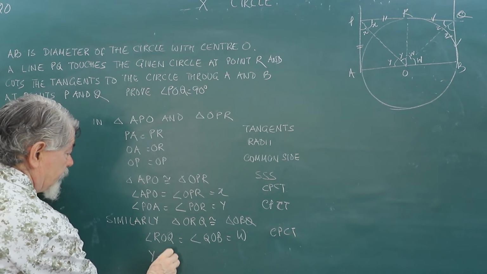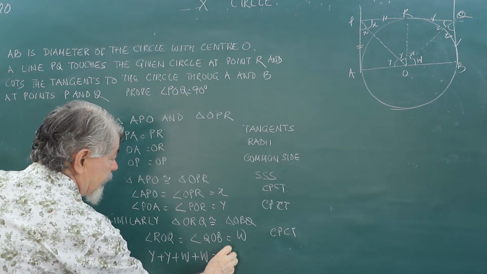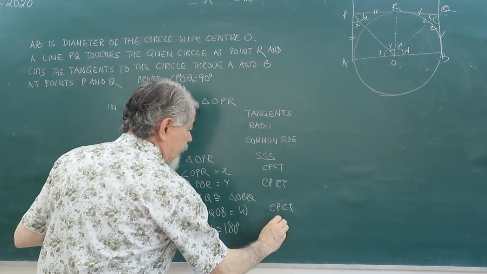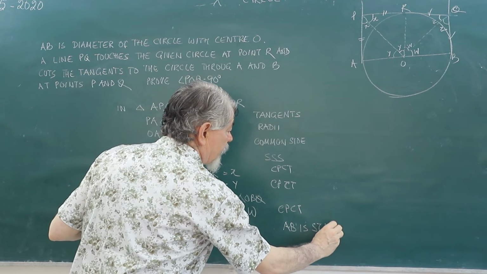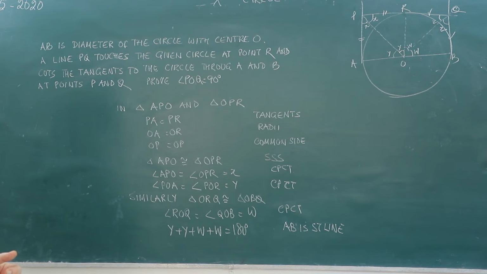Y plus W should be equal to 180 degrees. Why? Because AB is a straight line. A straight line is always of 180 degrees.